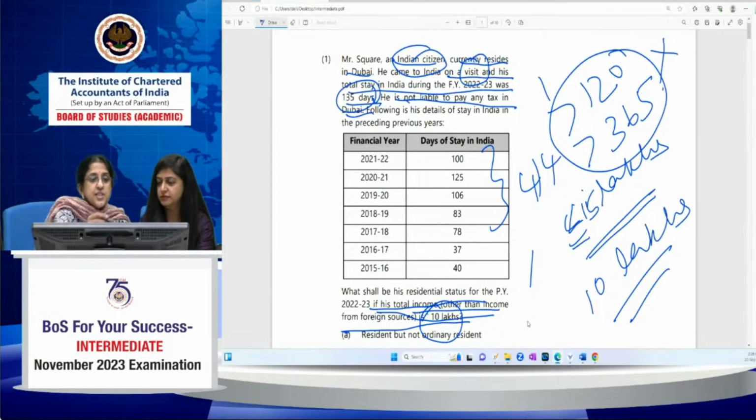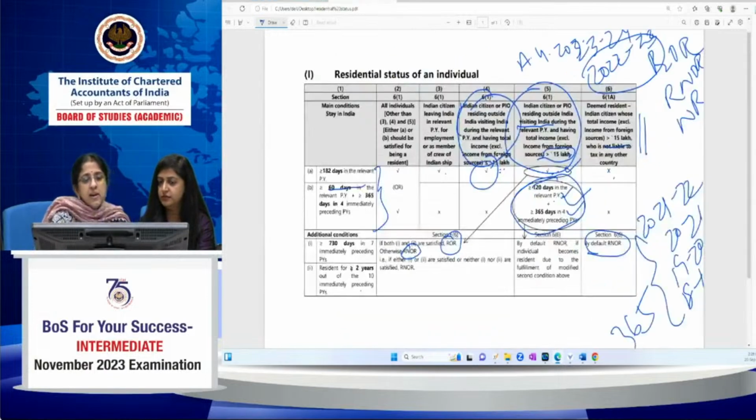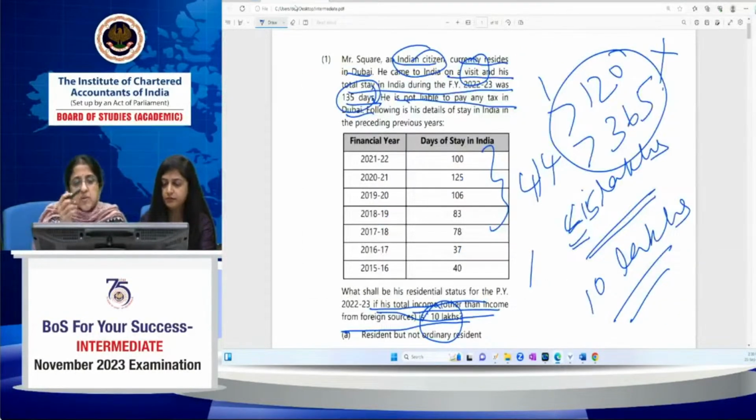So the condition which is applicable to a person who has total income less than 15 lakhs is that he should have been in India for at least 182 days to be treated as a resident. Fine. Now he is not there in India for 182 days. He is there only for 135 days in India. So he becomes a non-resident as per 6(1).